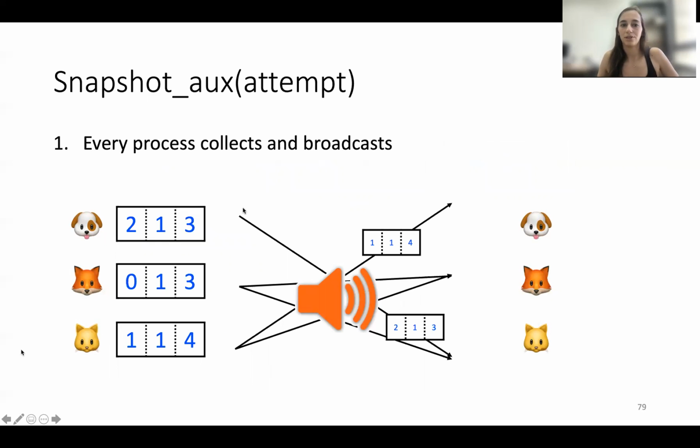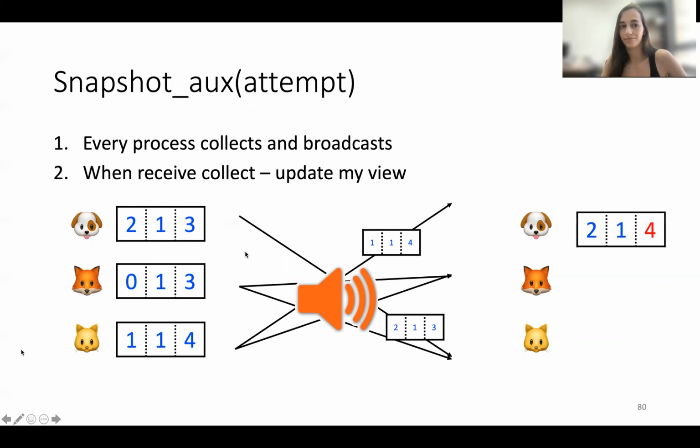For the snapshot aux attempt, the attempt number is growing. All processes during the execution infinitely often call snapshot aux with increasing attempt numbers. At the beginning, every process updates collect with its own array and broadcasts it to all other processes.